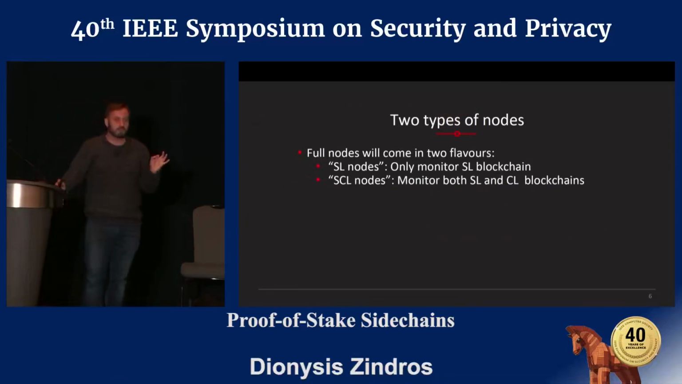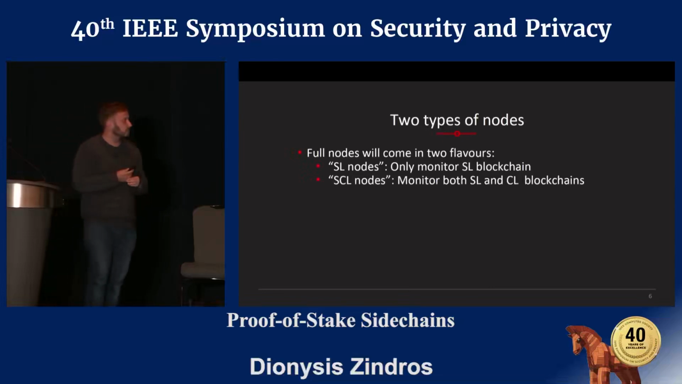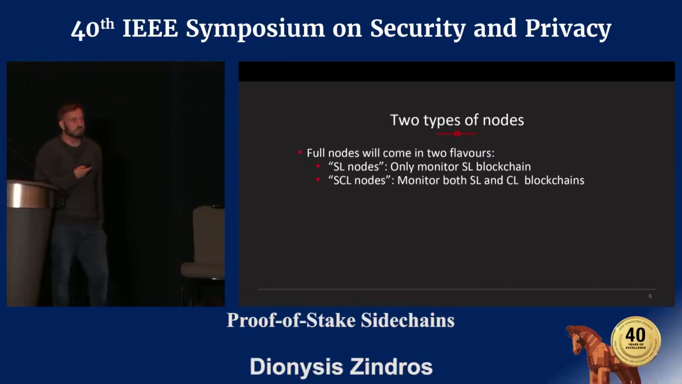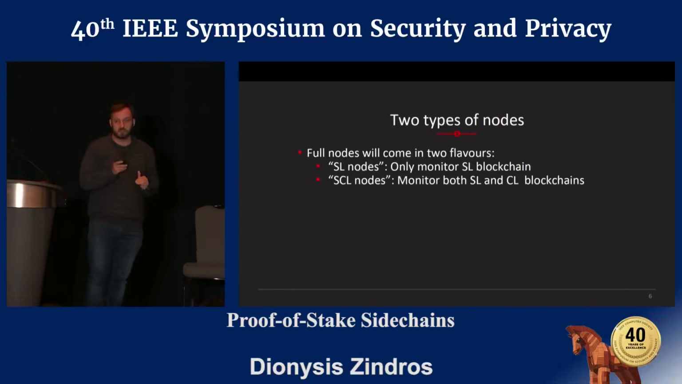The first kind of node is a settlement layer node, and this is a node that only looks at the settlement layer. And then you have a second type of node, which is called the SCL node, a settlement and computation layer node. And these nodes monitor both these blockchains. So if somebody is interested in running on the computation layer, they can look at both blockchains. Their node can connect to both. But if they're just settlement layer nodes, their code is really simple. It only looks at the settlement layer blockchain.